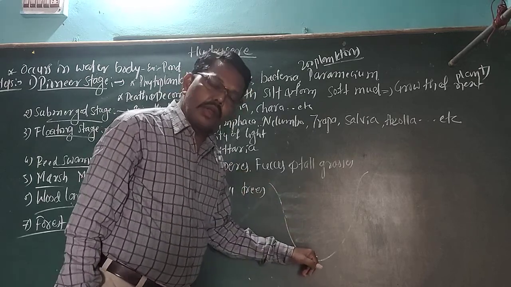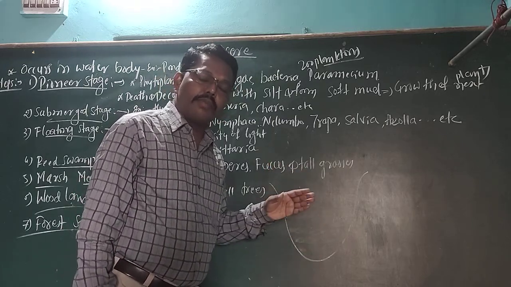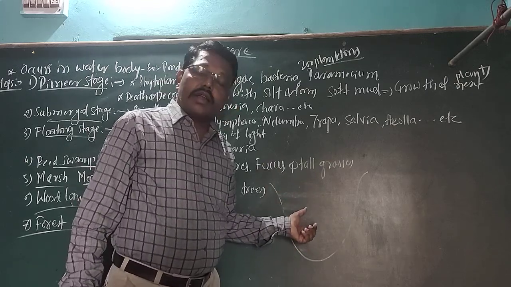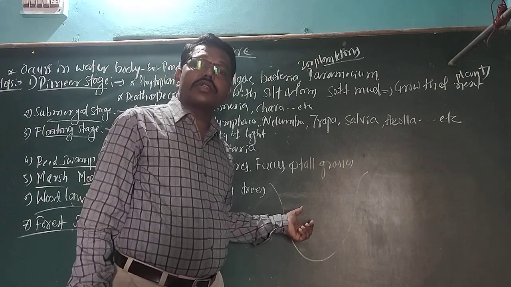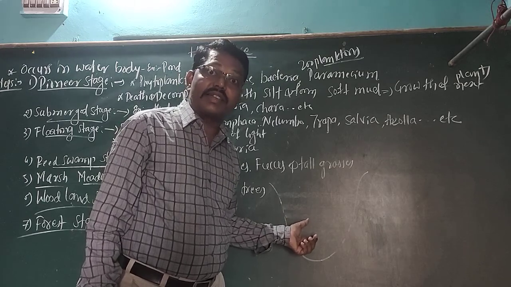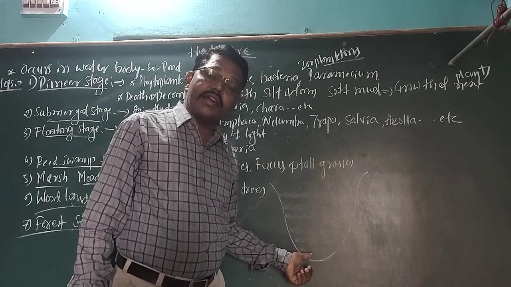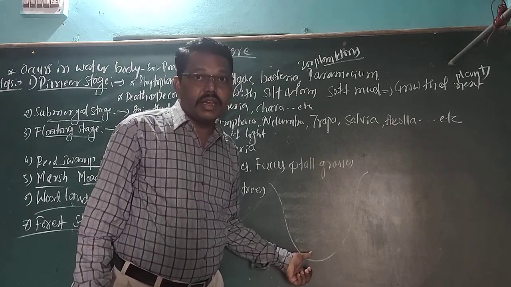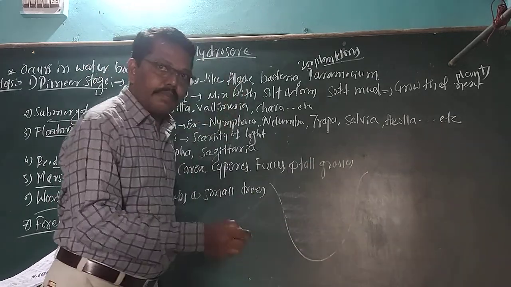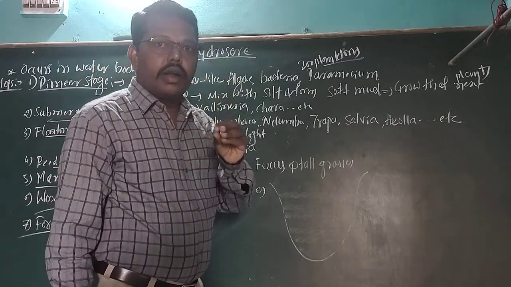Here the first plant will grow, then after that the decomposition, the next plant will grow, then after that the decomposition, another plant will grow. Then we will see a number of steps occurring within the hydrarch, where plant succession takes place within the water body. Those steps involved in the hydrarch condition are called the hydroserie. First, I want to take a pond as an example. This hydroserie consists of a number of steps.